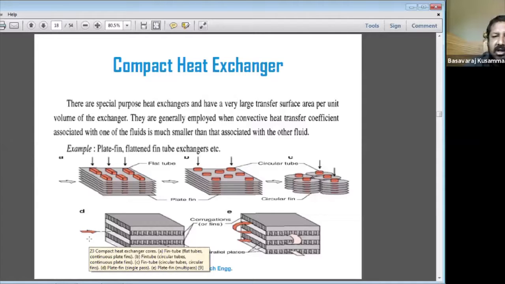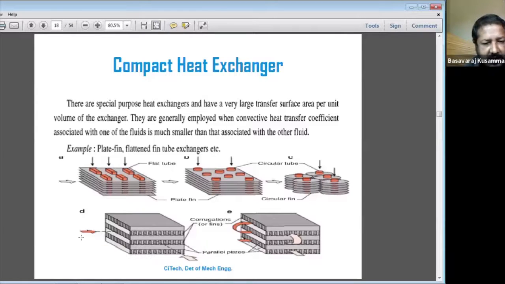Compact means a very small equipment with a larger surface area to exchange heat. Hence it is also called a cross flow heat exchanger, where one fluid is flowing in one direction and the other at right angles to it. Such types of heat exchangers are called compact heat exchangers.